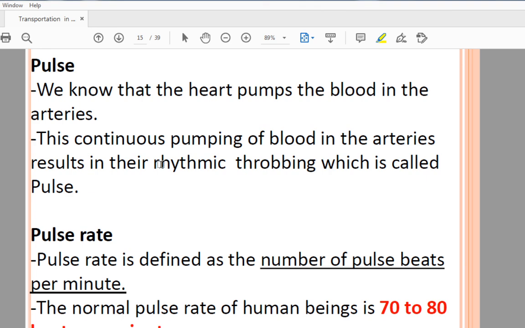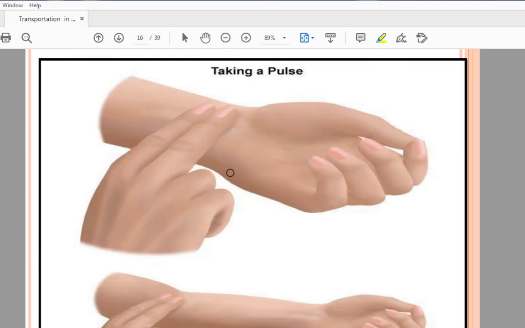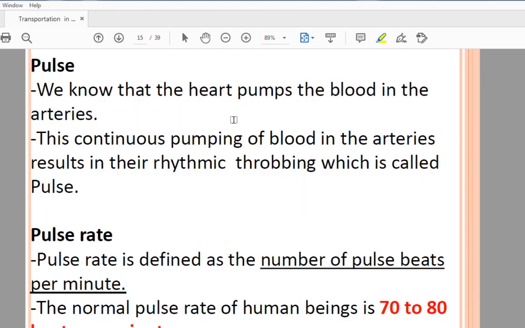You can check the pulse by taking 2 fingers at your wrist, and then you can count the rhythmic throbbing of your heart. That is actually the heart pumping the blood in the arteries.